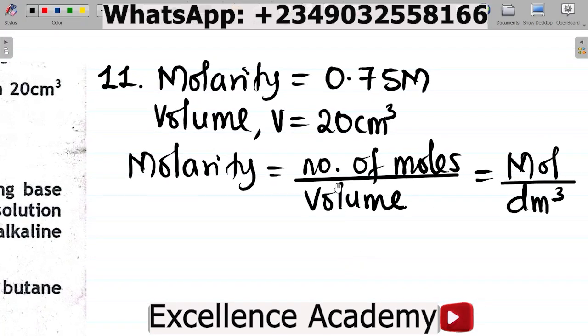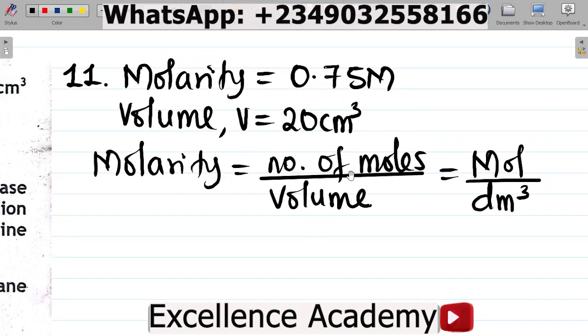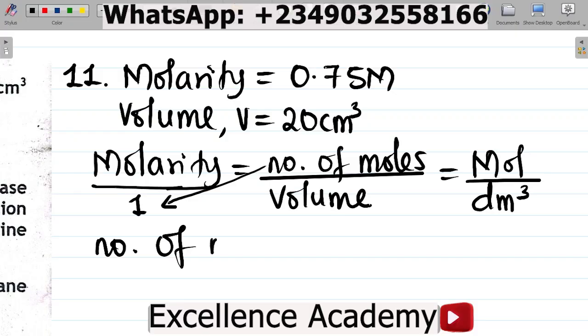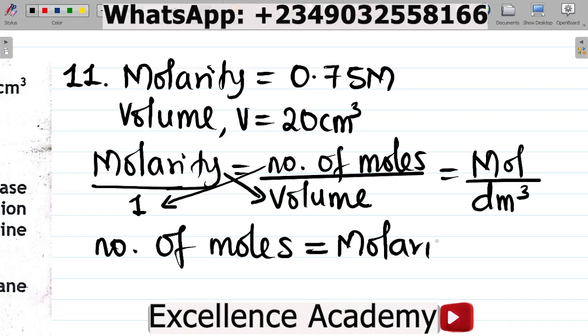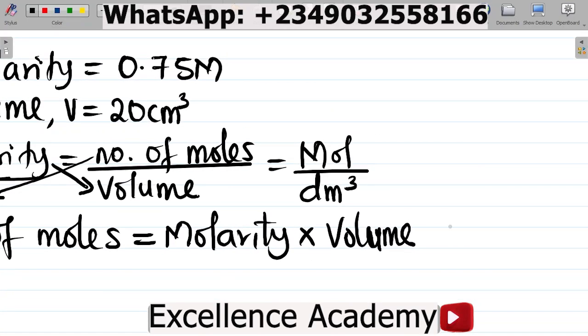So if I want to get the number of moles, of course this could be all over 1, so if I multiply by 1, the number of moles is equal to the product of molarity and volume. It becomes molarity times volume.